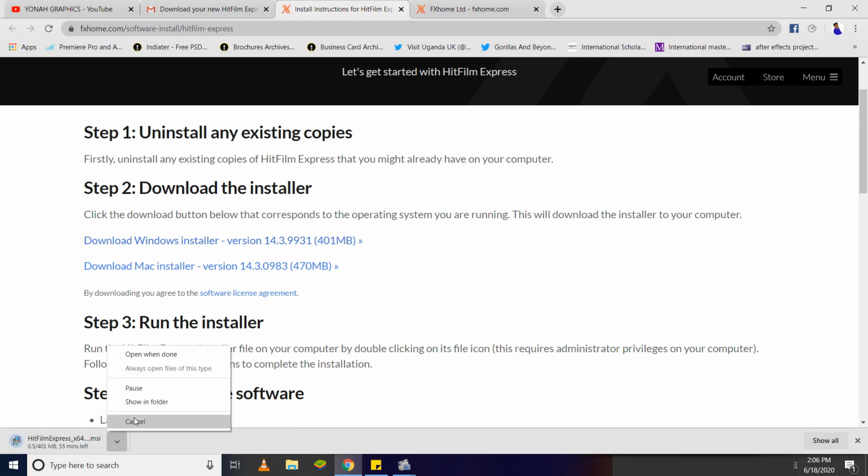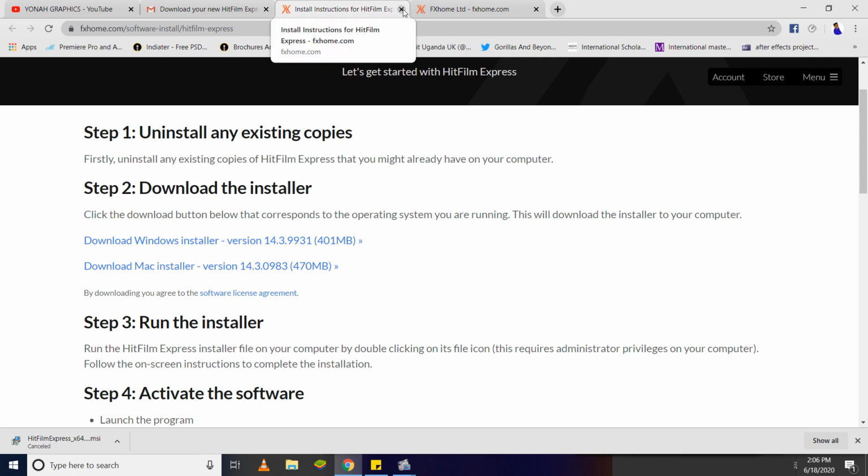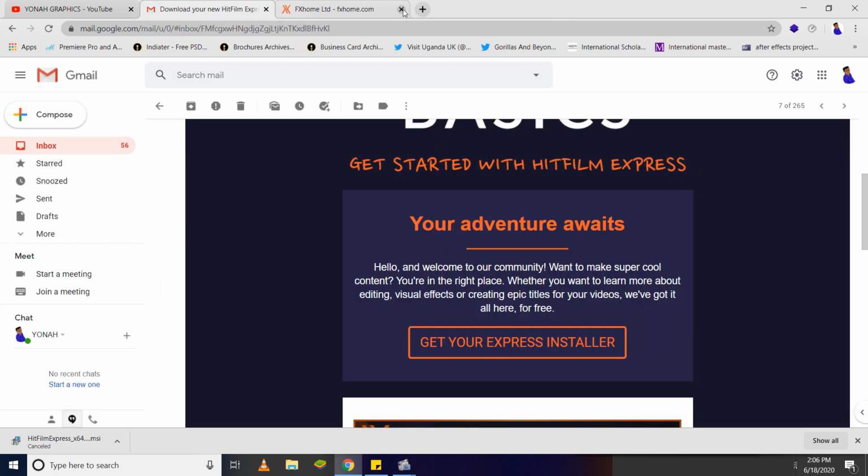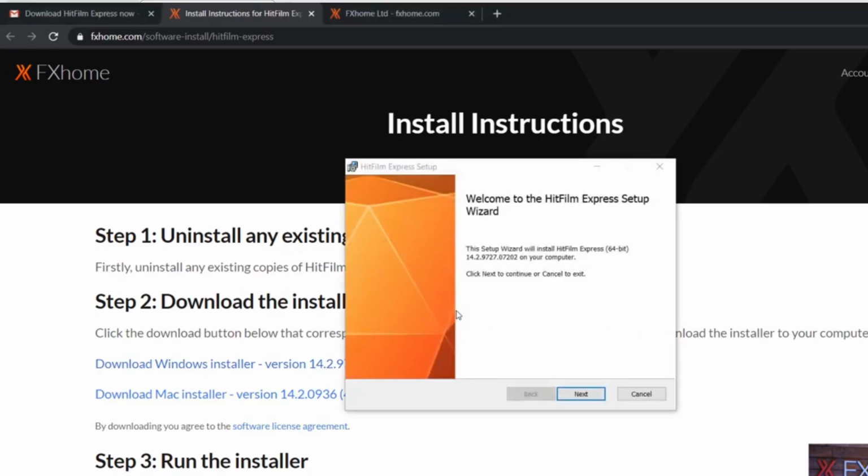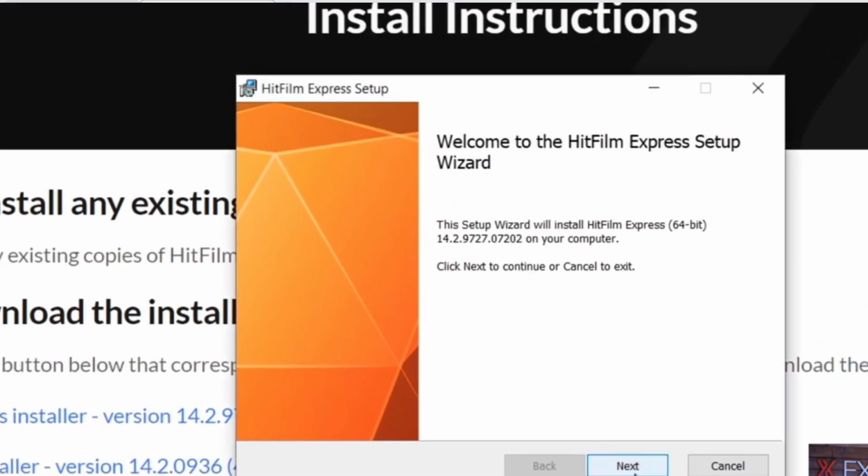Now I'm going to cancel this because I already have the software installed on my computer. Once you've downloaded the software, you're going to click next a number of times and you have it installed on your computer.